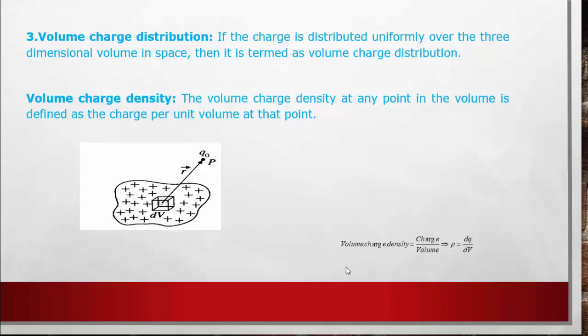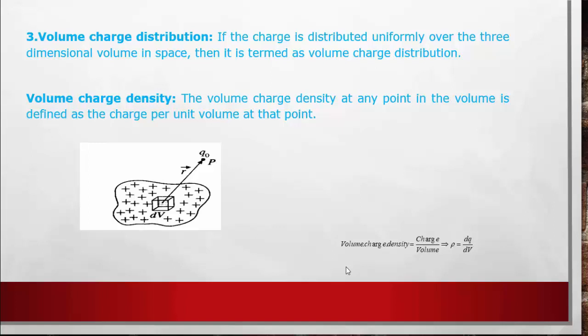The SI unit of charge is coulomb and the SI unit of area is meter square. In the third case, volume charge distribution, the charge is distributed throughout the volume in three-dimensional space, and volume charge density is the ratio of charge per unit volume. It is mathematically denoted by the symbol rho.